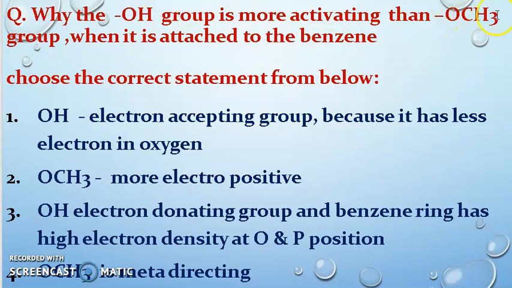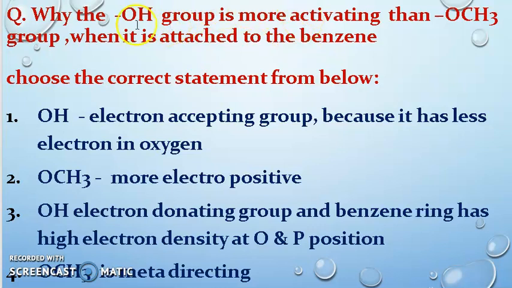And when OCH3 is attached to benzene, the name is anisole, the common name is anisole. So see here, they have given a statement according to this question, and we have to find the correct statement from the options given below. We have to choose one option here.